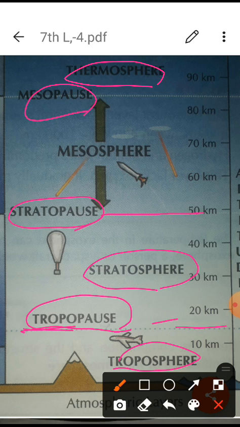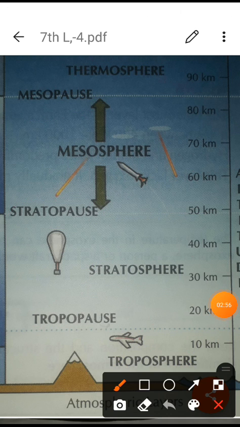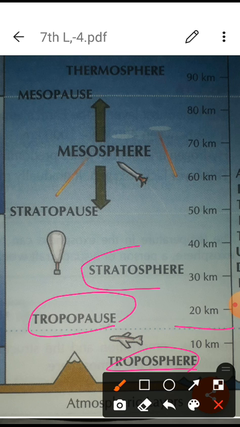So in this way, we have different layers of the atmosphere. Again, first is the troposphere, from the earth's surface to 15 kilometers, and the top of the troposphere is known as the tropopause. Then the stratosphere extends to at least 50 kilometers, and its last limit is known as the stratopause.